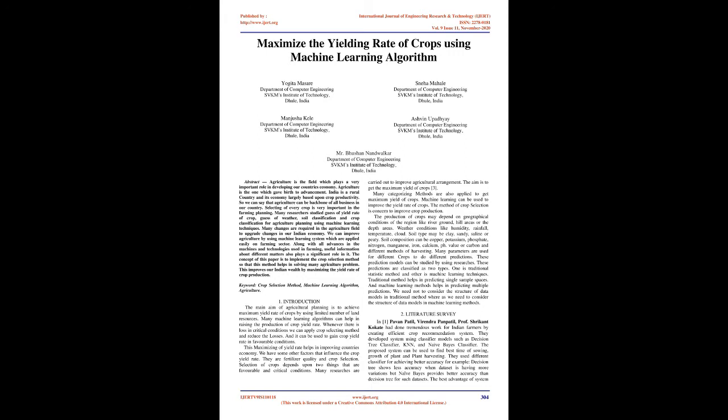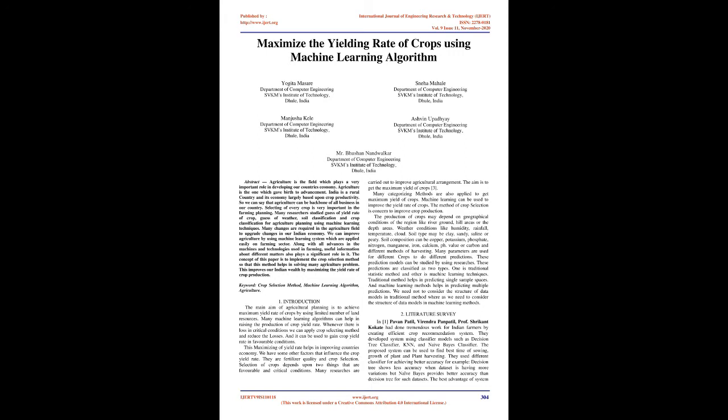We have some other factors that influence the crop yield rate. They are fertilizer quality and crop selection. Selection of crops depends upon two things that are favorable and critical conditions. Many researches are carried out to improve agricultural arrangement. The aim is to get the maximum yield of crops. Many categorizing methods are also applied to get maximum yield of crops. Machine learning can be used to improve the yield rate of crops. The method of crop selection is concerned to improve crop production.